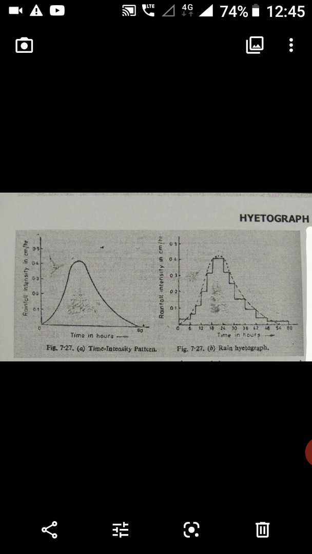The above time intensity curve is generally assumed to be made up of straight lines, as shown in figure B, and is called a hydrograph.